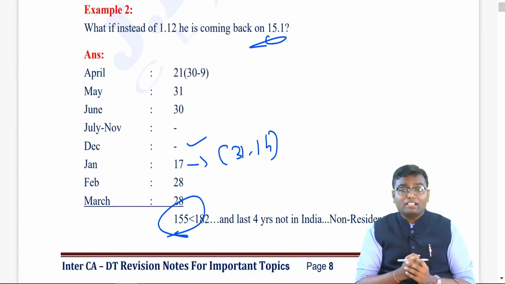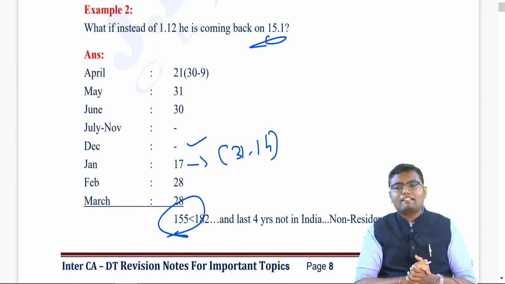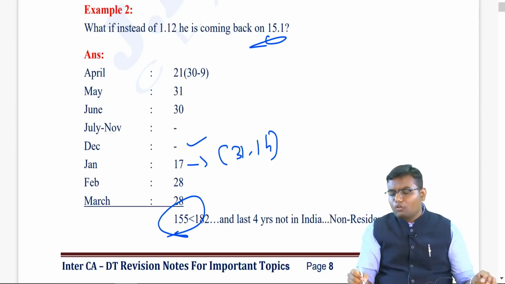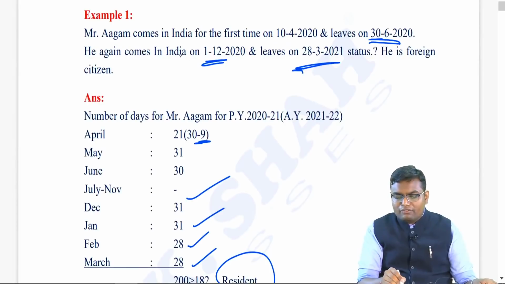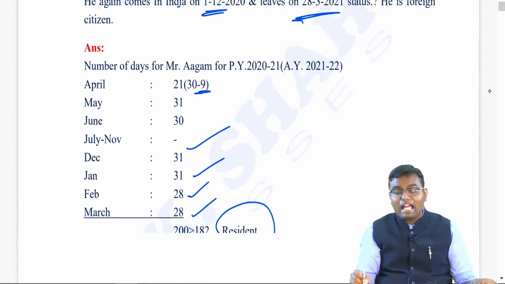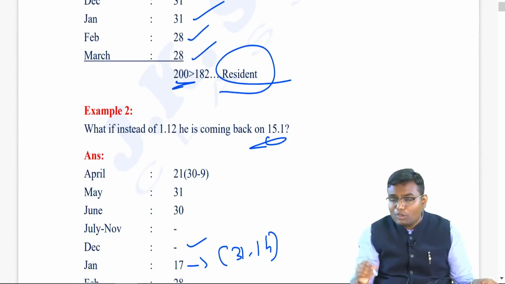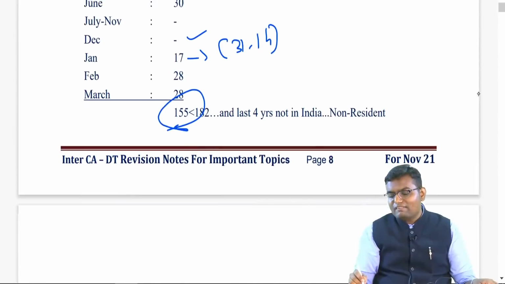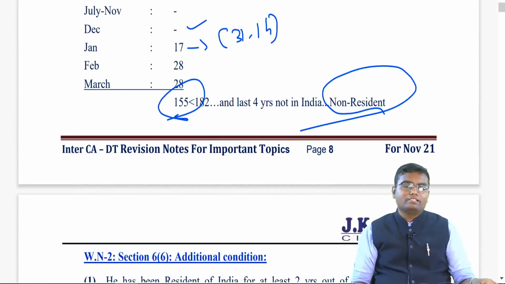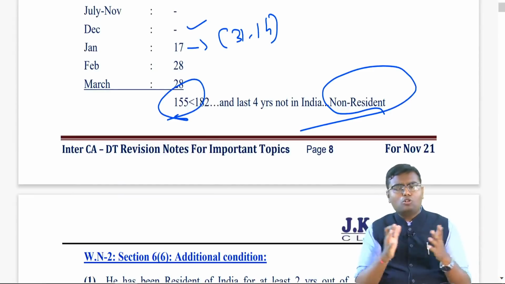Can I say less than 182? First condition not satisfied. Let us check the second condition: at least 60 days during the previous year. Yes, satisfied. Now check what are the days in the last 4 years. I don't have to check. The question itself says he comes to India for the very first time, so in the last 4 years, he was not there in India at all. So he doesn't satisfy the second basic condition also. And that's why the person now becomes non-resident. Are you understanding this?